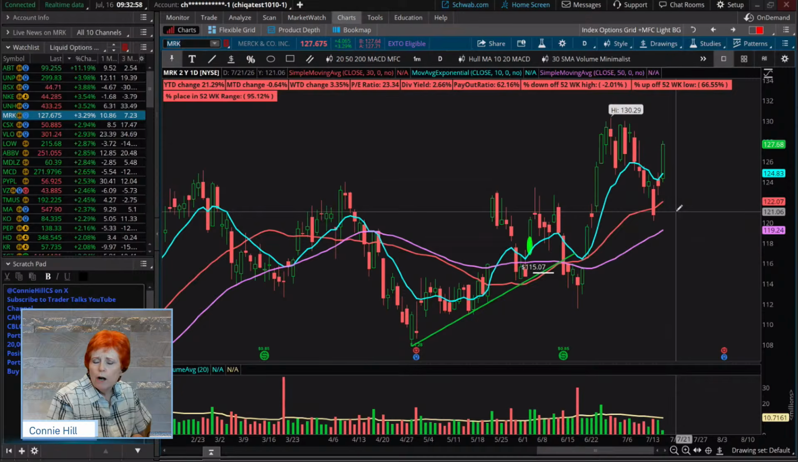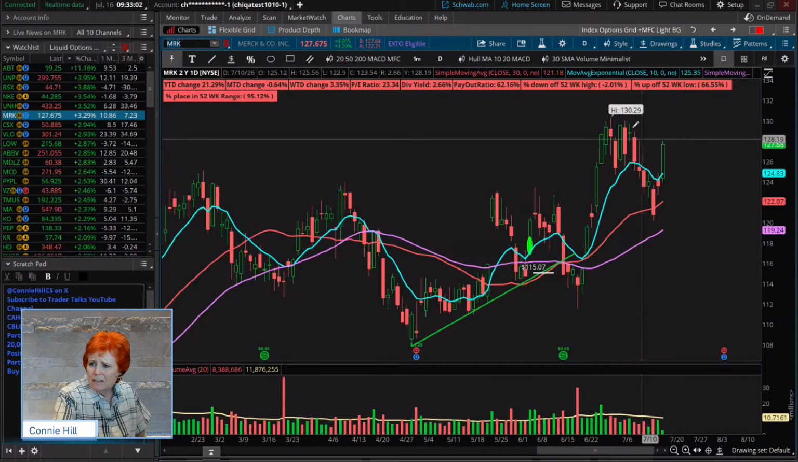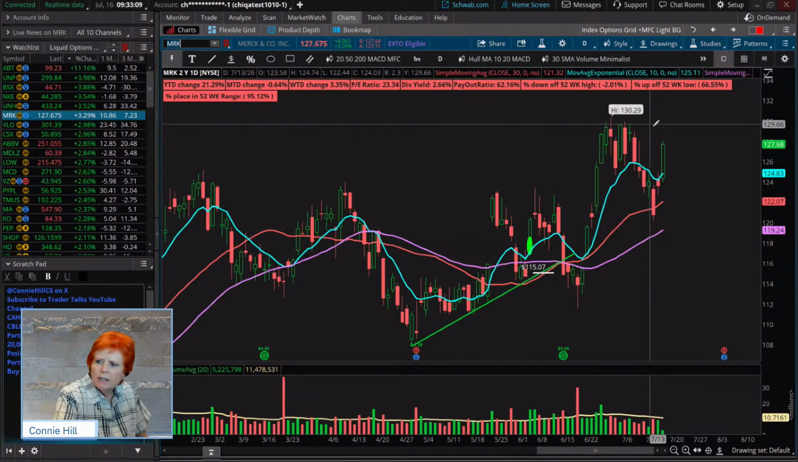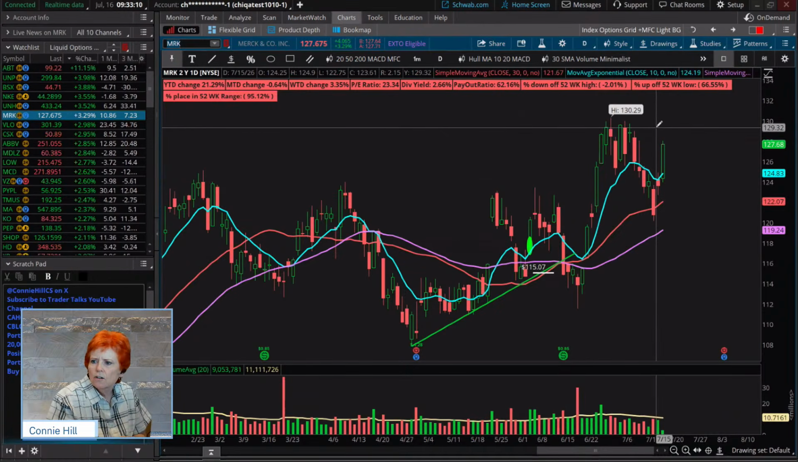Now, initially, where might we expect it to go? Well, it looks like it's putting in some short-term resistance here around the 130. So a move from, say, 127 to 130 is not necessarily that big of a move.